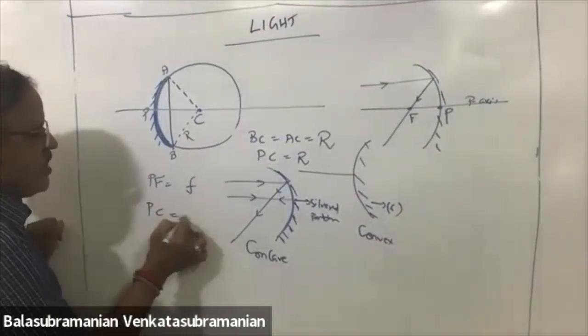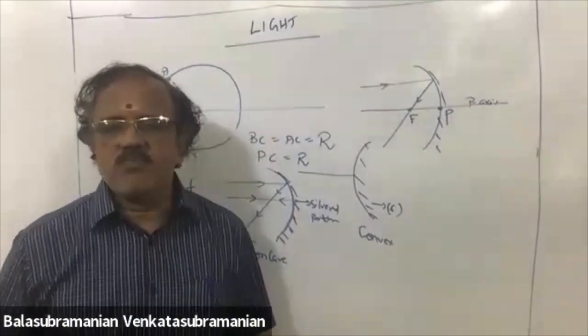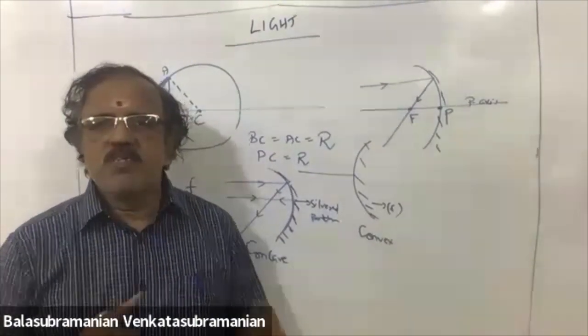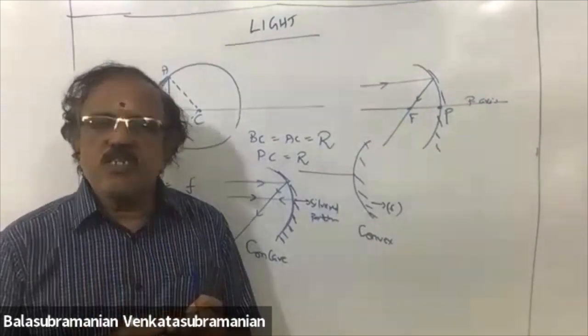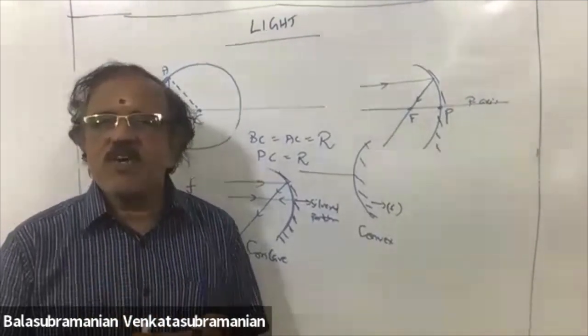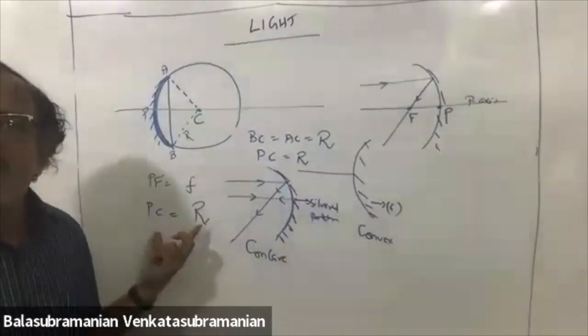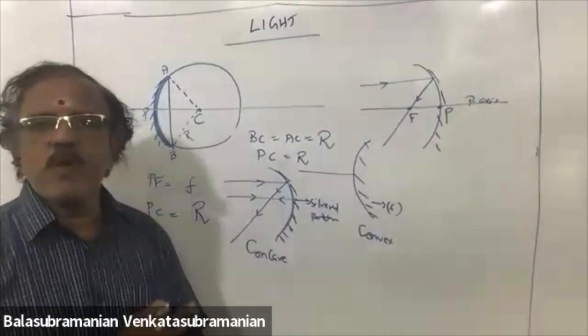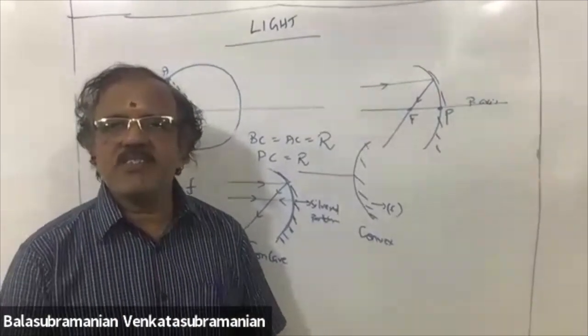The distance PC, we call it radius of curvature. Principal axis, principal focus, center of curvature, radius of curvature, focal length. Very important five points. Basic information.